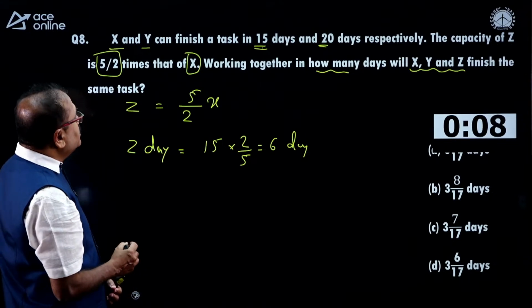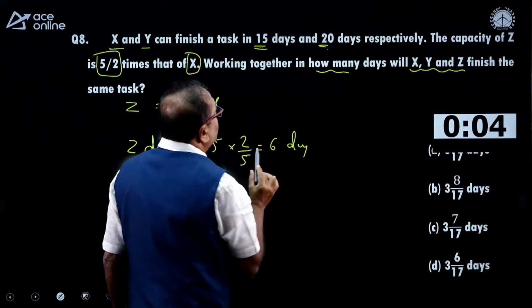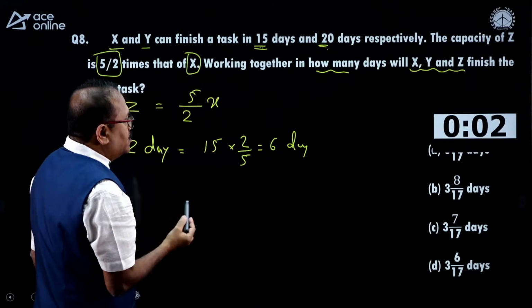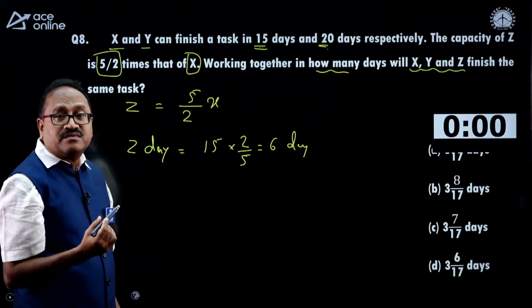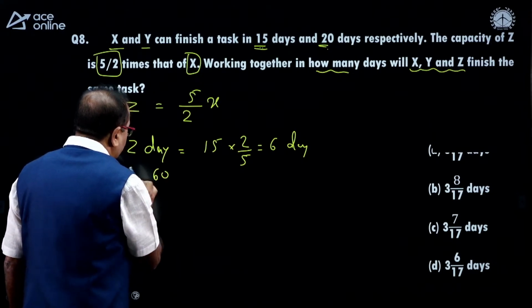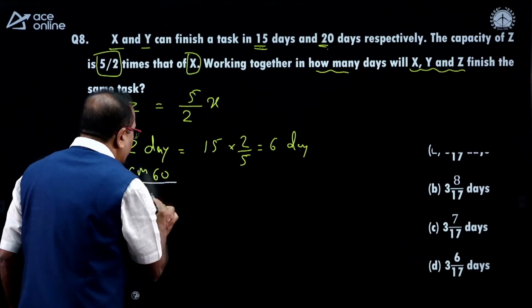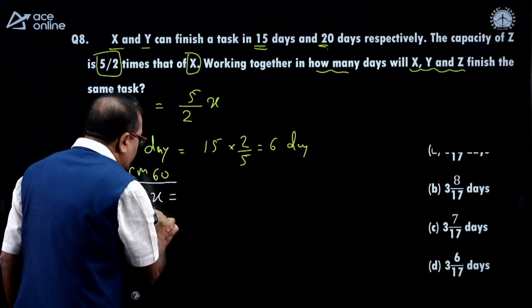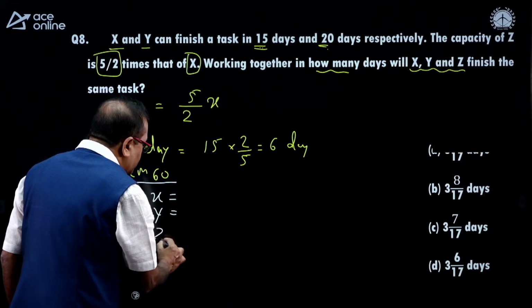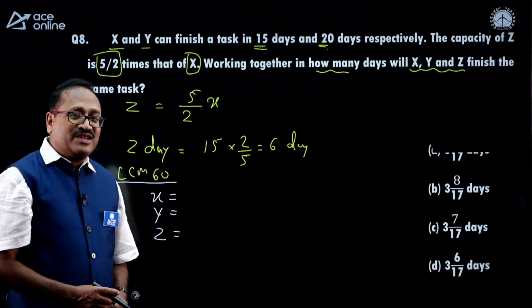So, what is the LCM of 15, 20 and 6? I know the LCM is 60. This is the LCM. X how many units per day, Y how many units per day, Z how many units per day. The rest you probably know better than me.